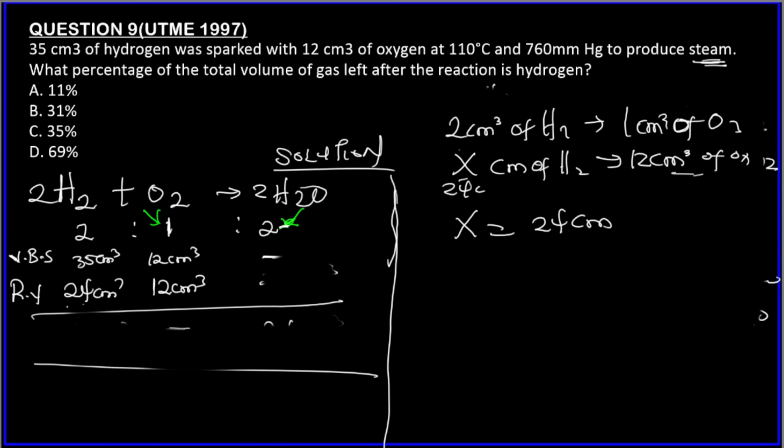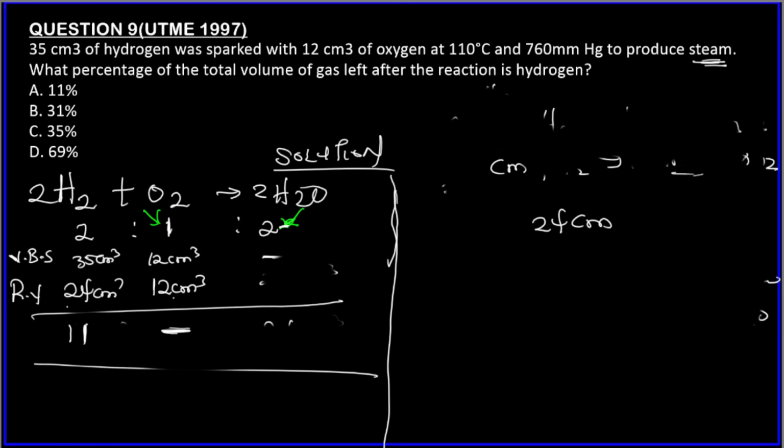So 24 centimeter cube will react with 12. So this is the reacting volume. So this gives us 11, right? It gives us 11, and this is 0 because this will be used up. Now, we also need to look for the residual, the volume of steam that is formed. That's the volume of the product that is formed.